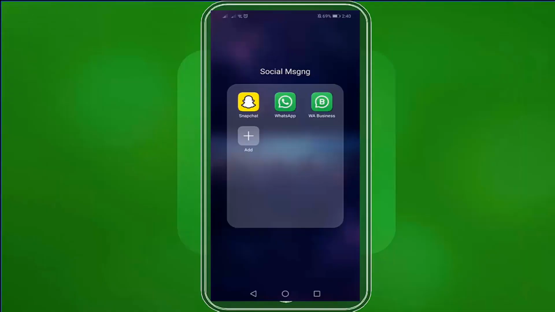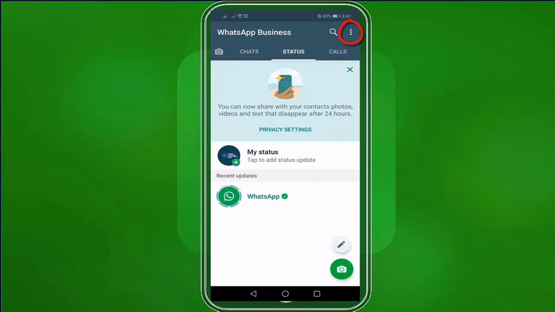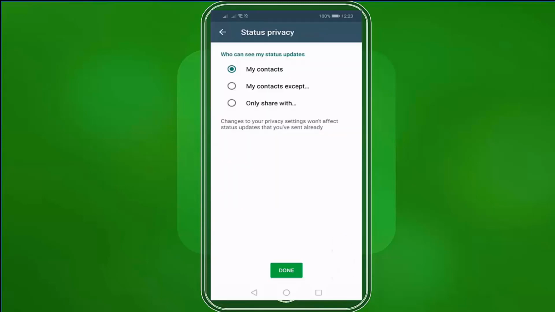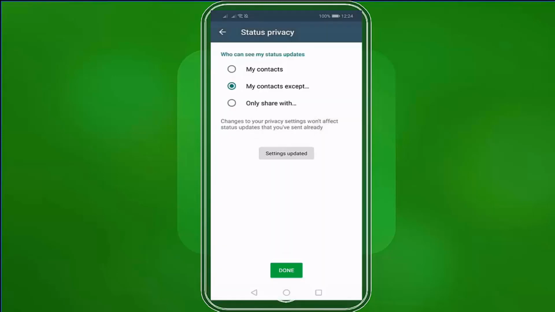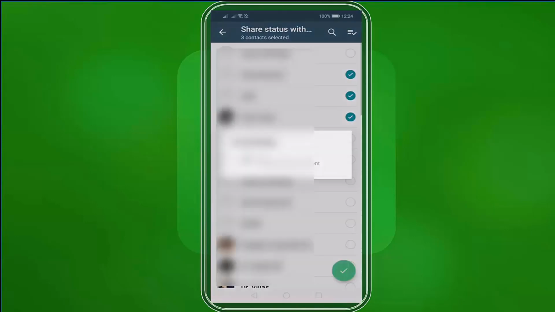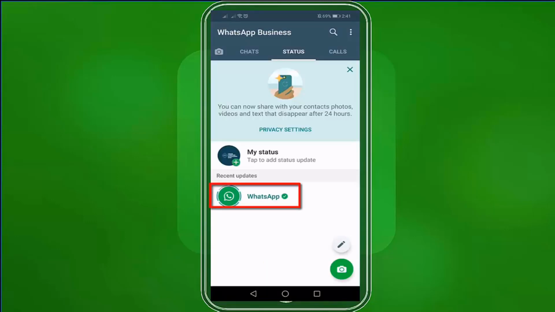To set the privacy settings of your WhatsApp story, go to your WhatsApp, tap on the status menu, then tap on the three dots. From the drop-down menu, you'll be able to see the status privacy setting. Tap on it. Here you can choose who can see your status updates, which are also your WhatsApp stories. You have the option to select all your contacts, all your contacts with an exception of selected contacts, and lastly, you can select a few of your contacts who you want to share your status with by tapping on the Only Share With option. Then tap Done.